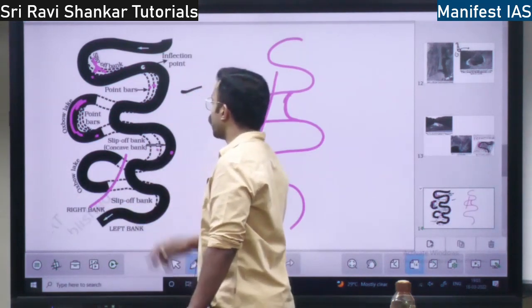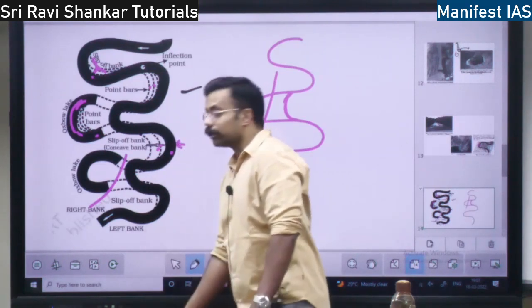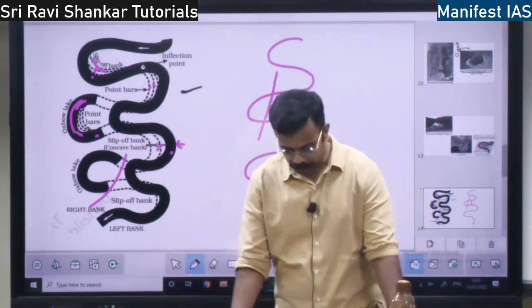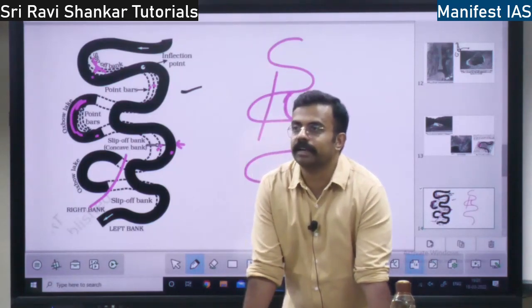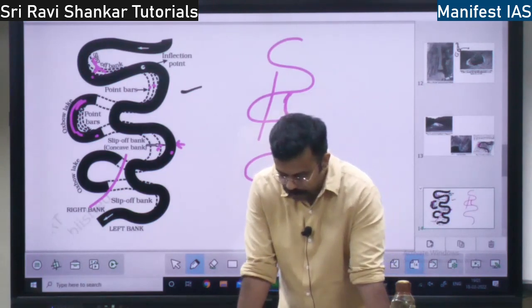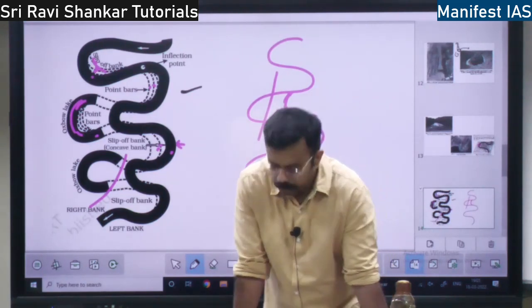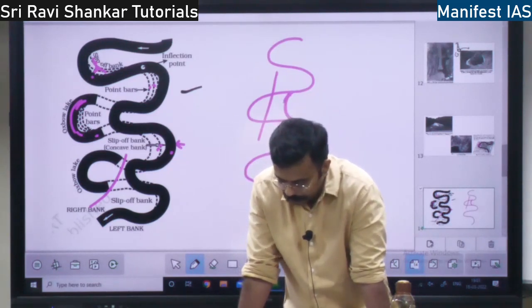So this is slip of bank. This is the concave bank. This is the convex bank, right? This is the concept of meanders. So rivers do not flow in a straight way. They flow in a curvy way, right? So this leads to what? Meander formation. What is responsible for meander formation?